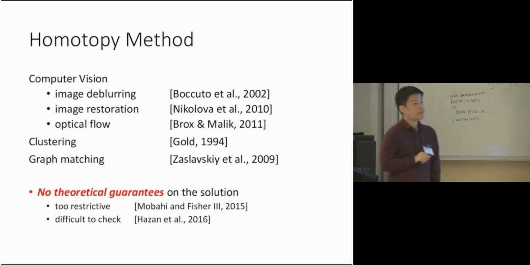The homotopy method has been applied in multiple areas of application. However, there is no theoretical guarantee on the quality of the solution. Recently, there are two seminal works that try to establish theoretical guarantees on global convergence. However, either the assumption is too restrictive or the condition is too difficult to check.